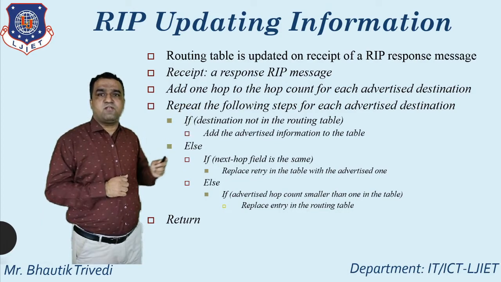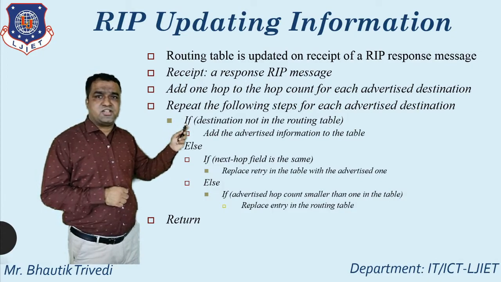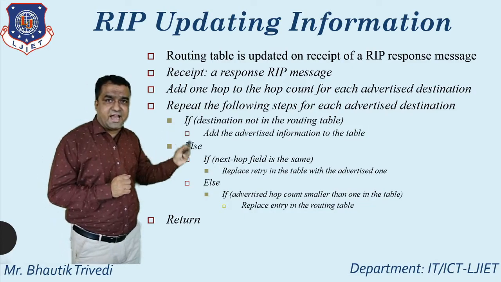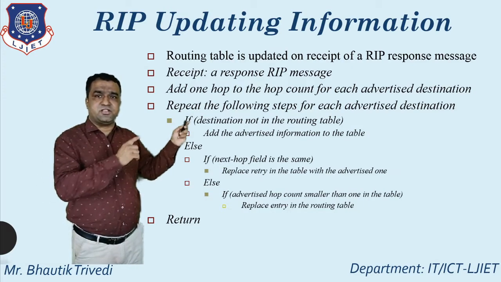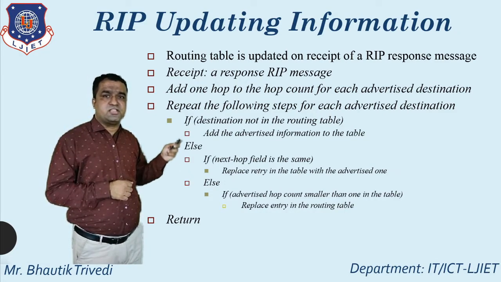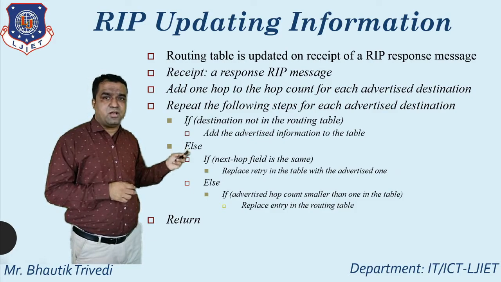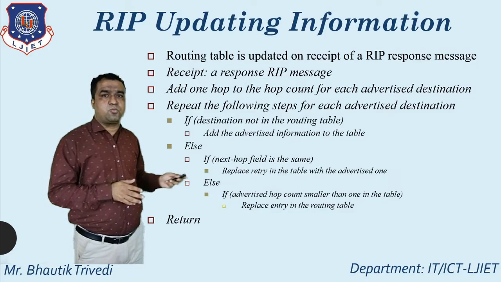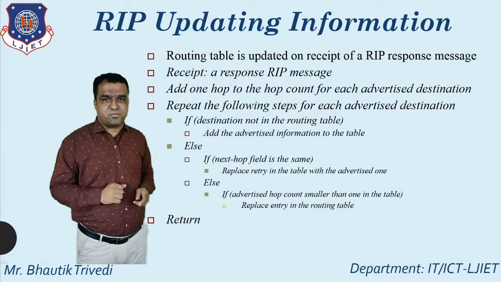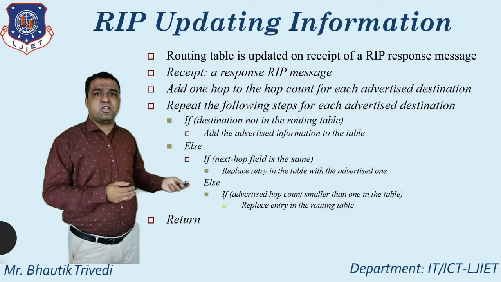So that's the algorithm for that. We must remember it. First, if the destination is not in the routing table, you can directly add the advertised information to the table. That is the first point. Otherwise, if the next hop field is the same, you can directly replace the entry in the table. Otherwise, if the advertised hop count is smaller than the one in the table, you can directly perform the replacement.